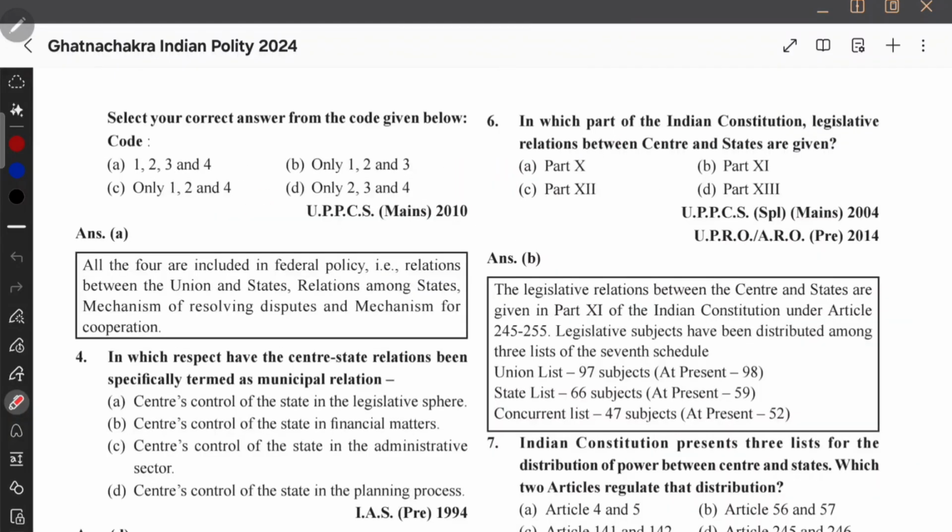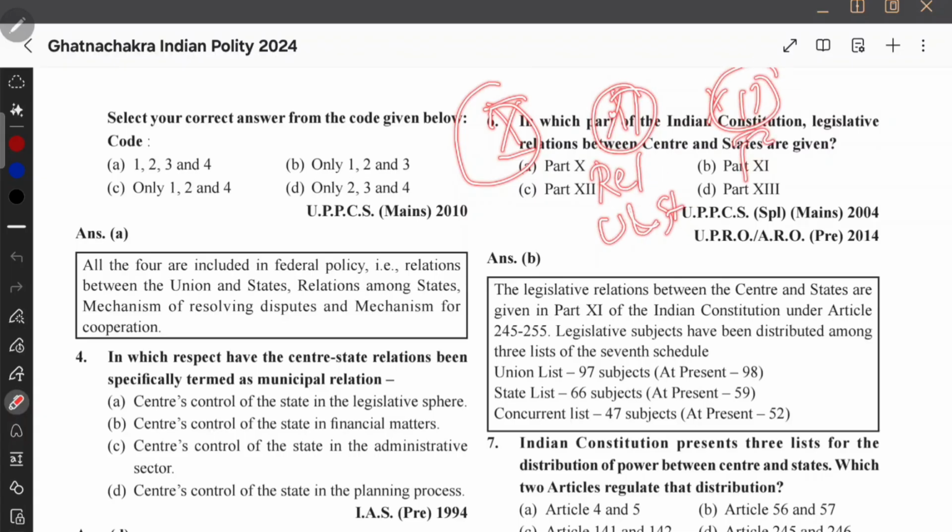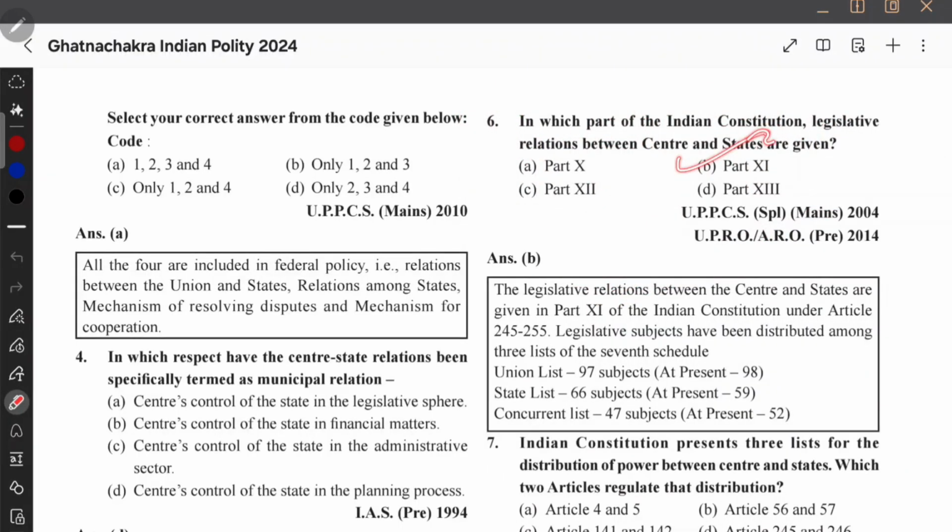In which part of Indian Constitution are legislative relations between center and states given? That's in which part? It's in both part 11 and 12. Part 10 you finished with scheduled and tribal areas, and then it will start with part 11, relation between union and states, and part 12 is financial. But yeah, certain provisions of part 12 are also part of central state relation. Okay, so part 11 will be the big answer, but certain provisions of part 12 are also part of central state financial relation. But the question is specifically asking about legislative. See, you have part 11 and you have part 12. Part 11 has legislative, administrative. And part 12 has financial.